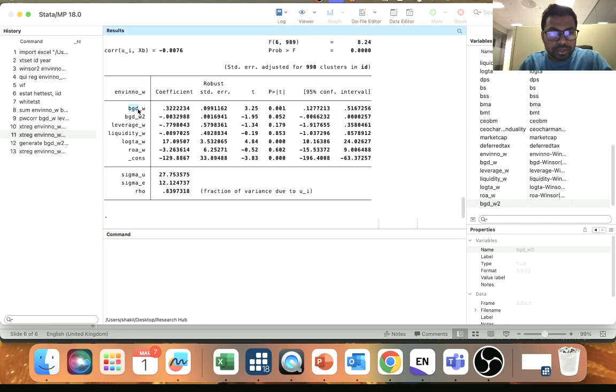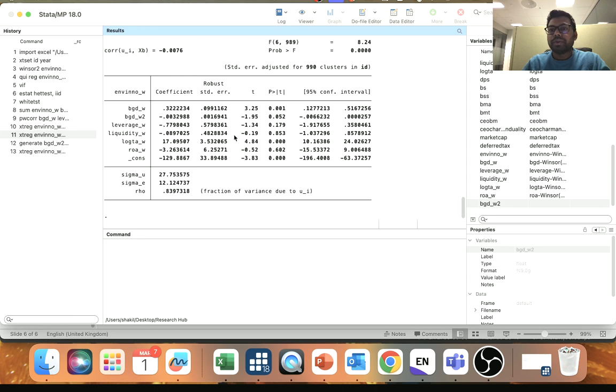So the first one is only the board gender diversity. You can see there's a significant positive influence of board gender diversity, and then you can see the board gender diversity, the squared one. So you can see there's a significant impact, but it's a negative impact. So you find a positive impact here in the normal one, and then the squared one you find a negative impact.